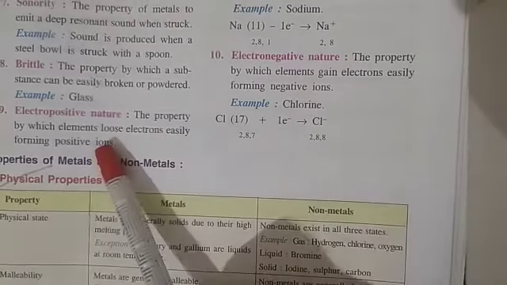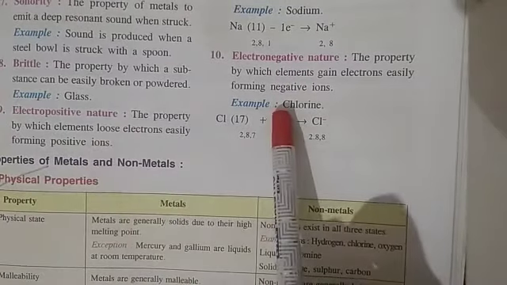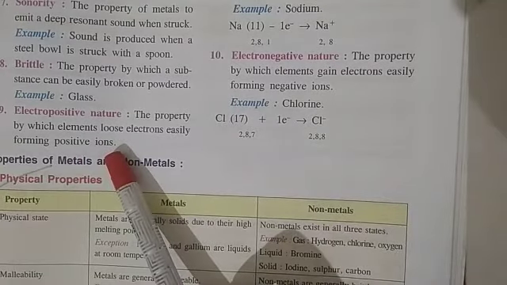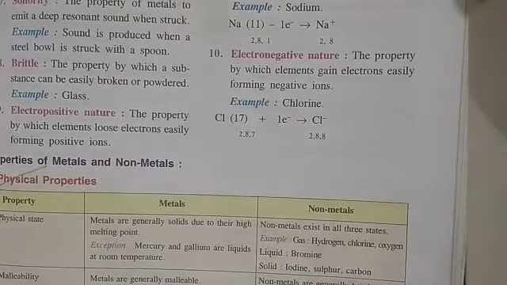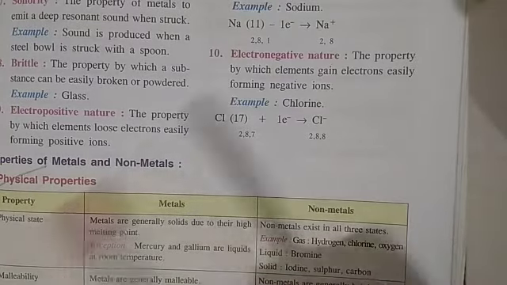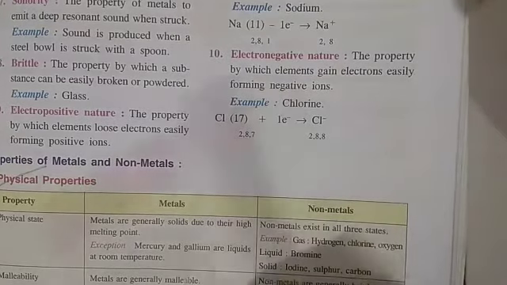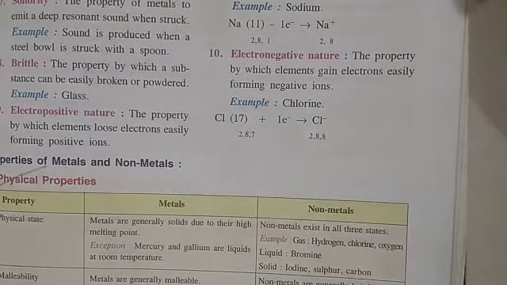So after gaining, it becomes an anion, and after donating, it becomes a cation. Metals have an electropositive nature and non-metals have an electronegative nature. Why electropositive? Because metals lose or donate their electrons, whereas non-metals are electronegative because they gain electrons. So this is the nature of metals and non-metals.